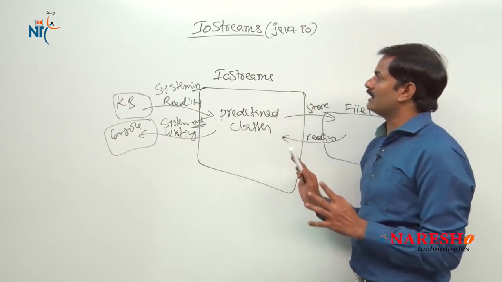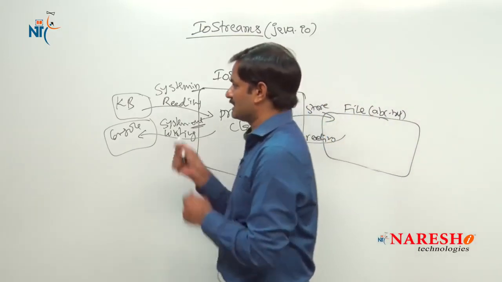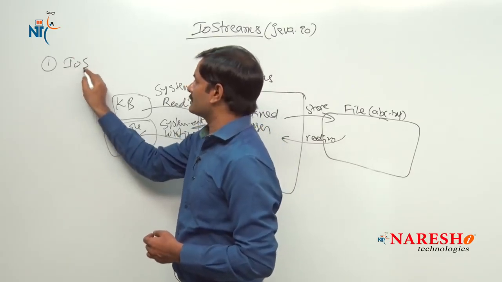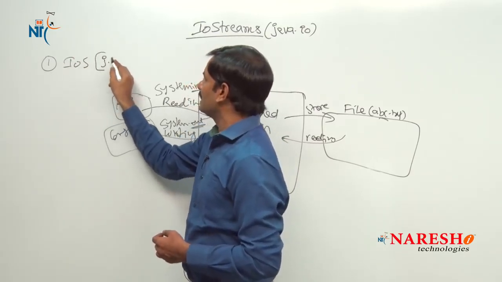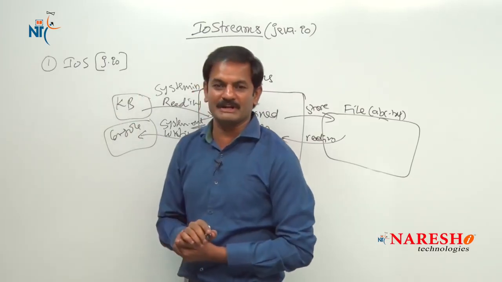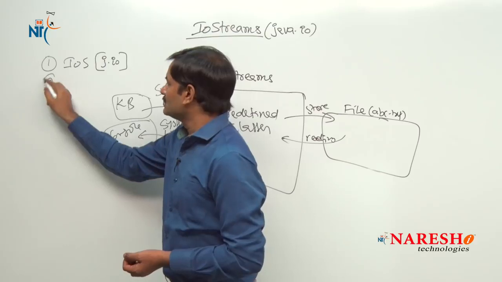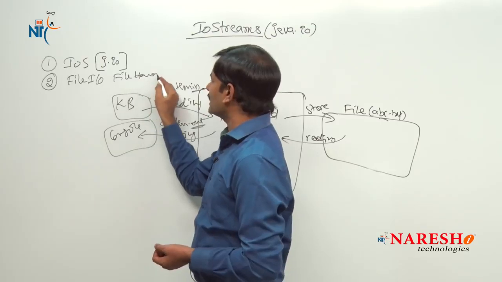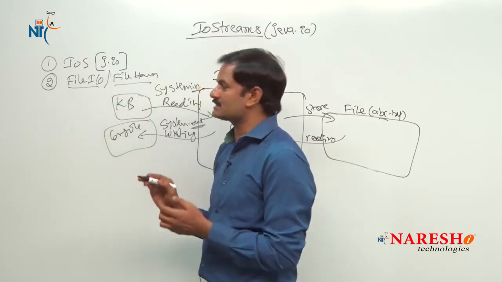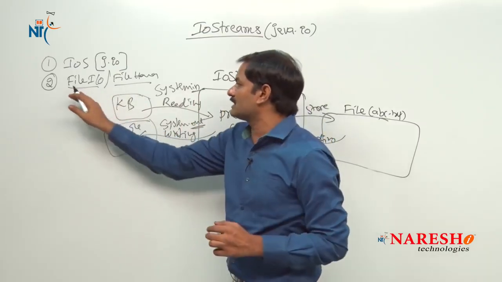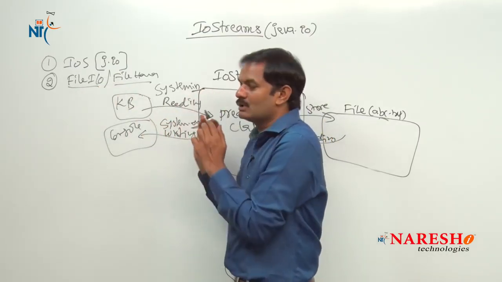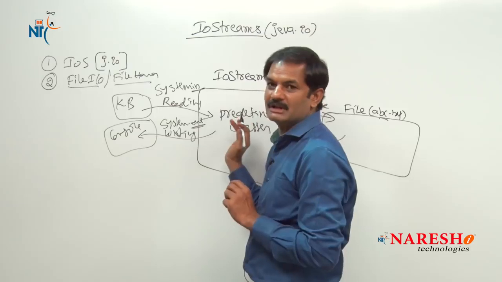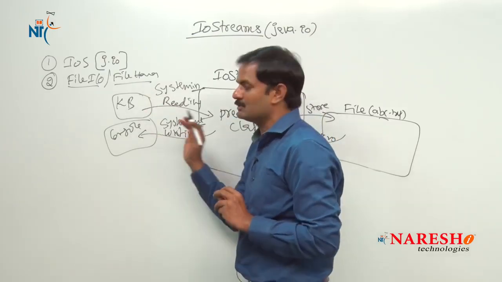So finally I wanted to discuss three points in this particular video. Point number 1, we are starting to learn a new chapter called the IO streams chapter. As part of it we are learning a package called java.io, with all its predefined classes. Point number 2, this chapter is also called file IO or file handling. The people who give the name file IO or file handling concentrate only on performing read and write operations on files, but this IO streams chapter also gives the classes to perform operations on the keyboard and console.